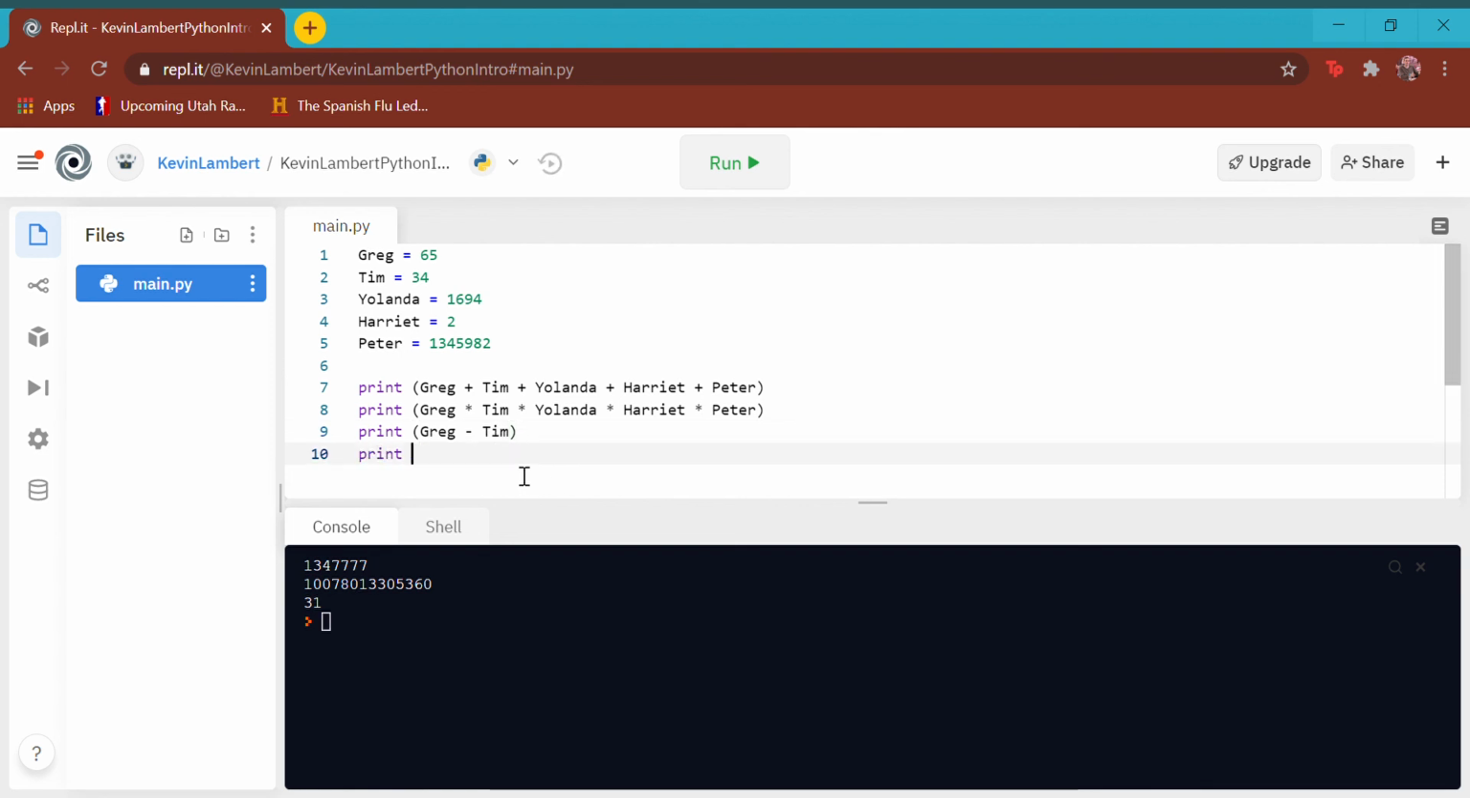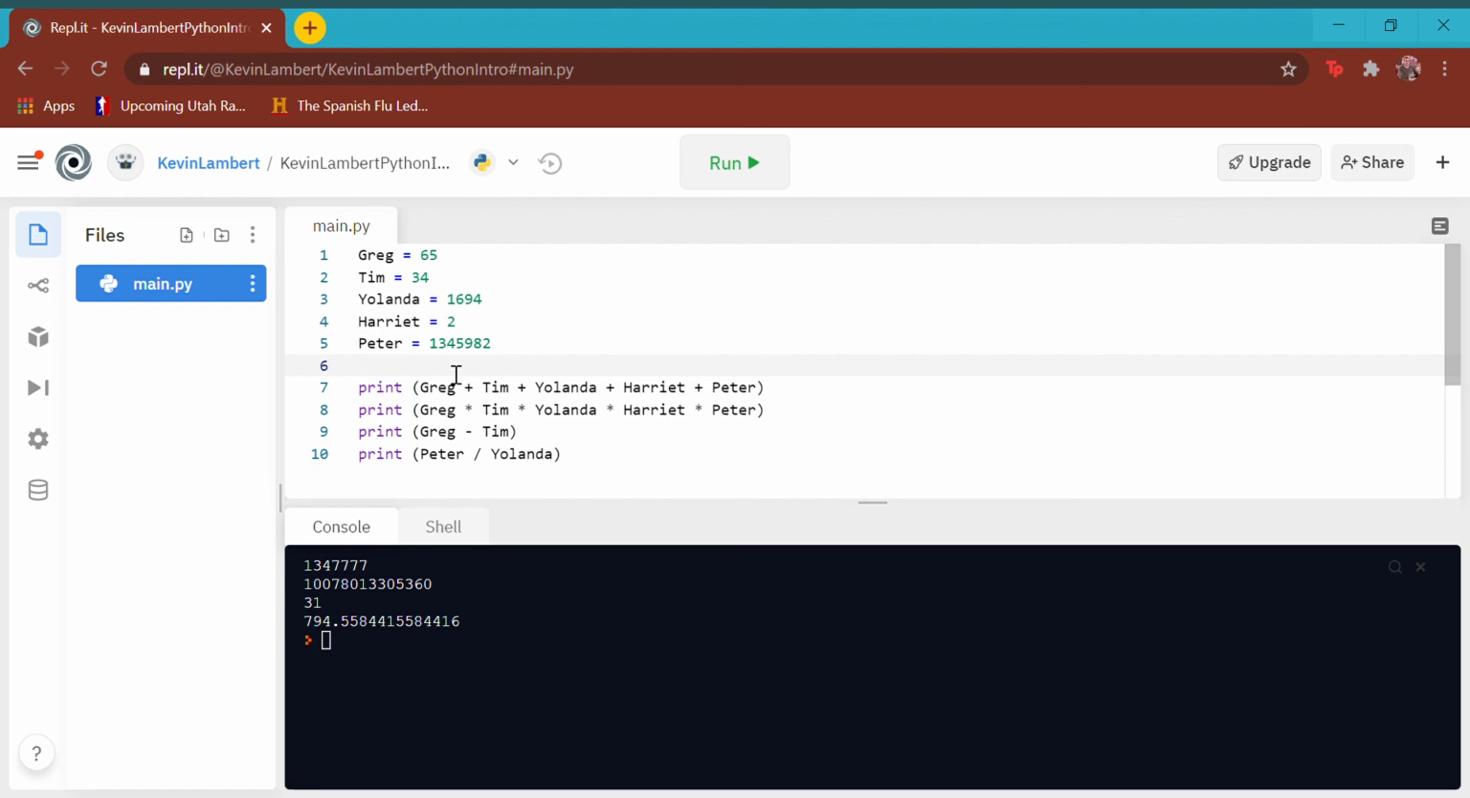And then the last thing I wanted you to do was divide. So we're going to divide Peter divided by Yolanda and see if that should work. I think, yep, 794. So yeah, that's a pretty basic assignment: you're just naming variables and you're adding, subtracting, multiplying, and dividing them by each other. So pretty cool thing you can do there.